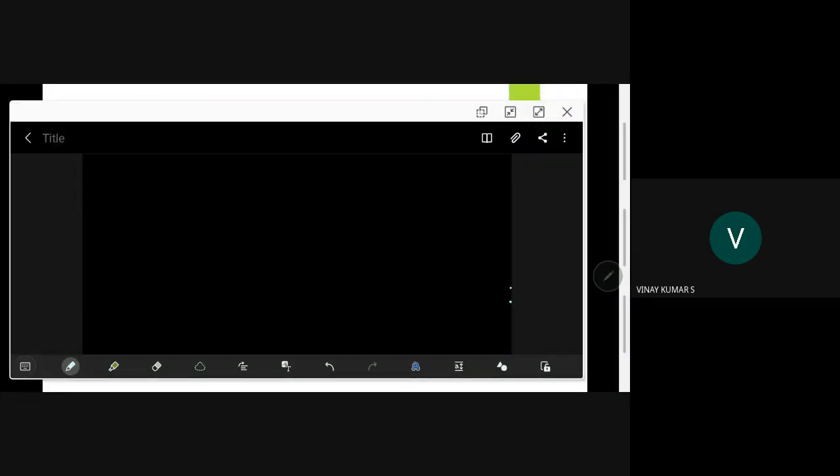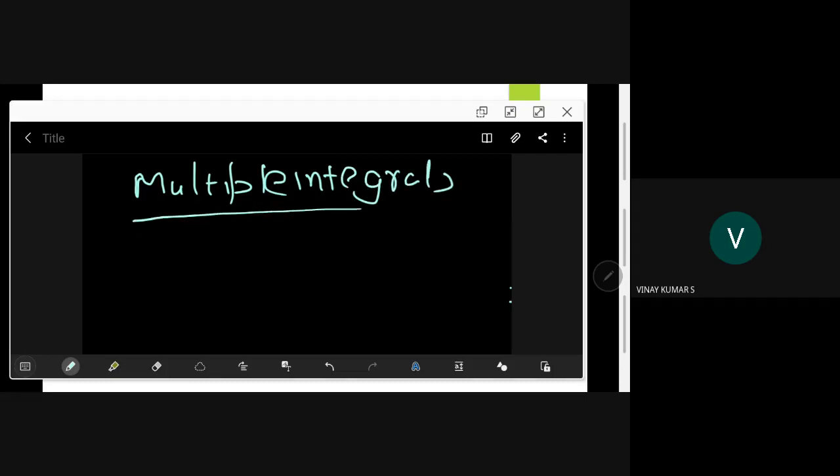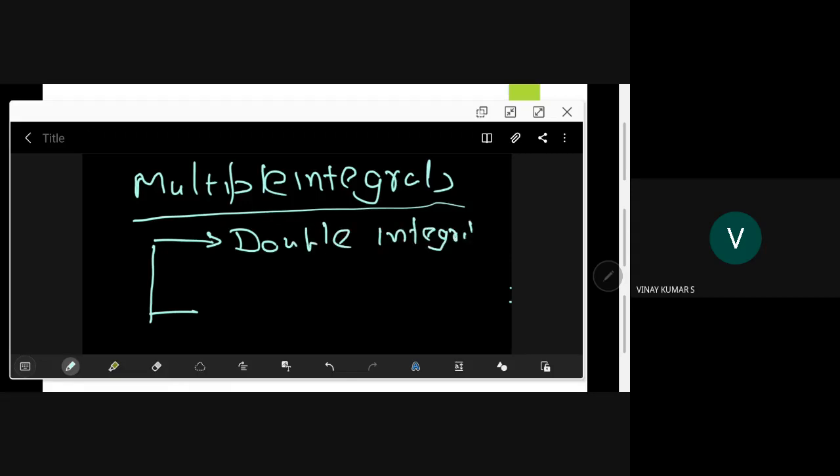So good evening. So now we are discussing multiple integrals. In these multiple integrals, we are dividing them into two parts. One is double integrals, and the other is triple integrals.